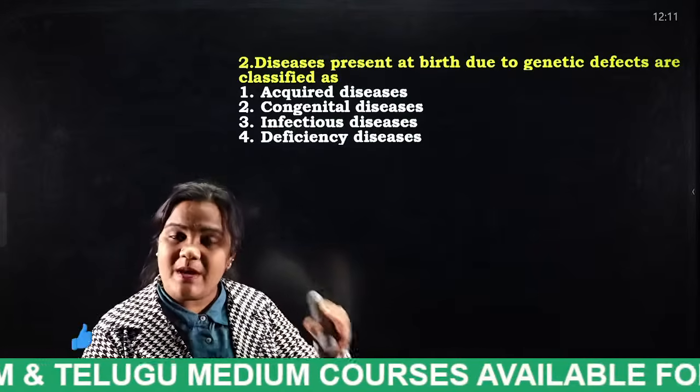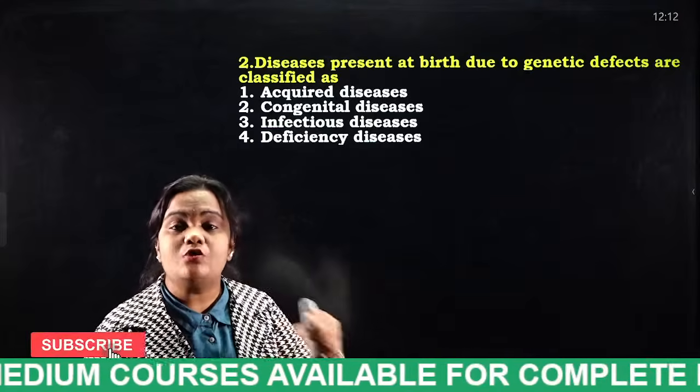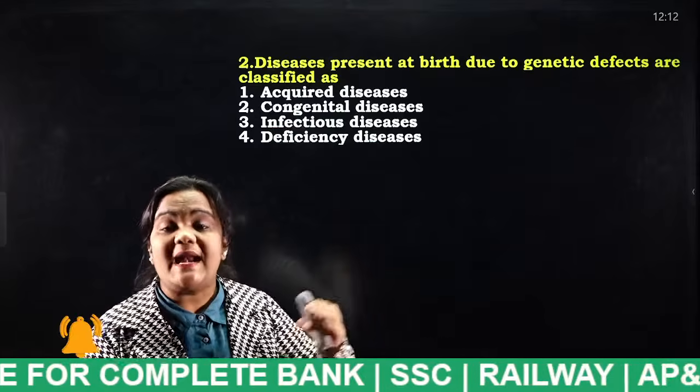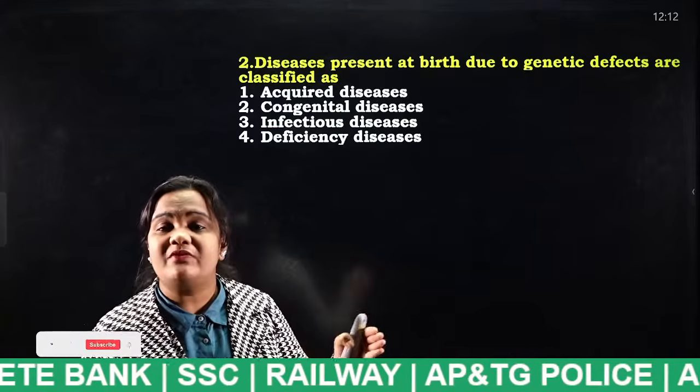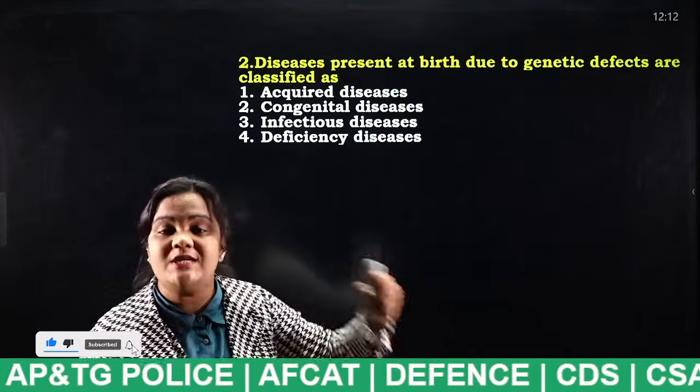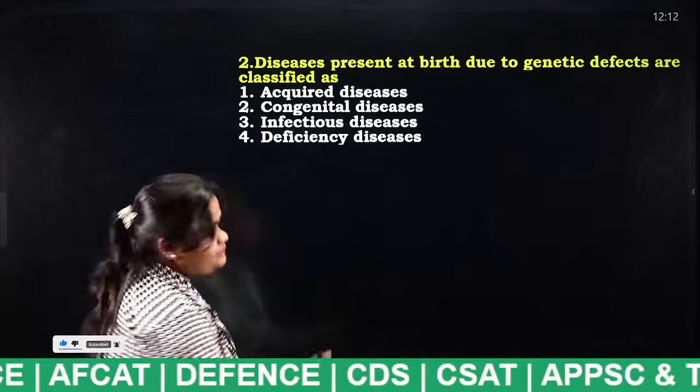I have even explained the examples, like Down syndrome and Turner syndrome. Next, color blindness. These are some of the diseases which spread from mother to child through genes. Very good.